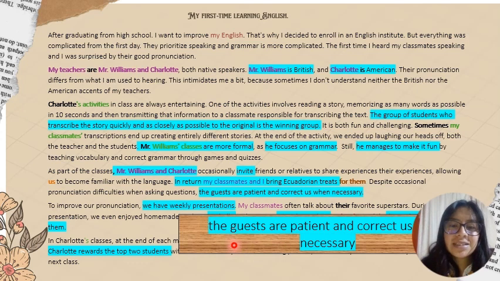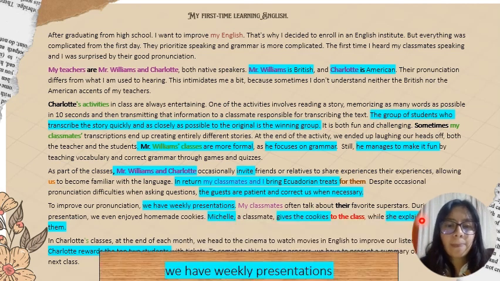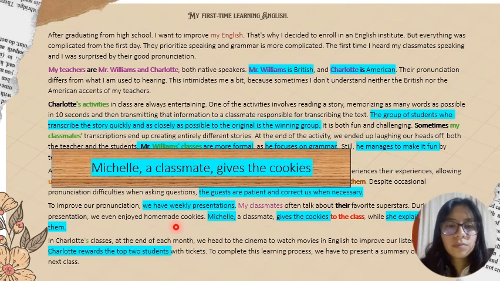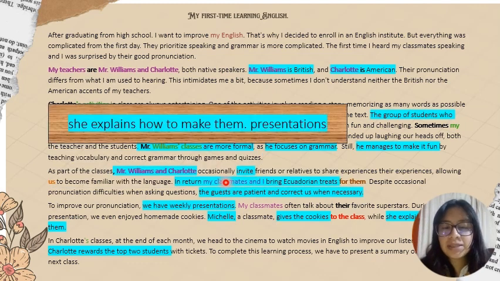The next sentence is the guests are patient and correct as necessary. The guests are in plural, so that's why we use are. We don't use is or am, since they make this sentence grammatically incorrect. Then we have weekly presentation. Here we have we as a plural, so we use have instead of has, since it's plural, and that is the rule. Michelle, a classmate, gives the cookies to the class. In this case, Michelle is the third person singular. We replace it with she. That's why in the verb give, we add the s to make a correct sentence.